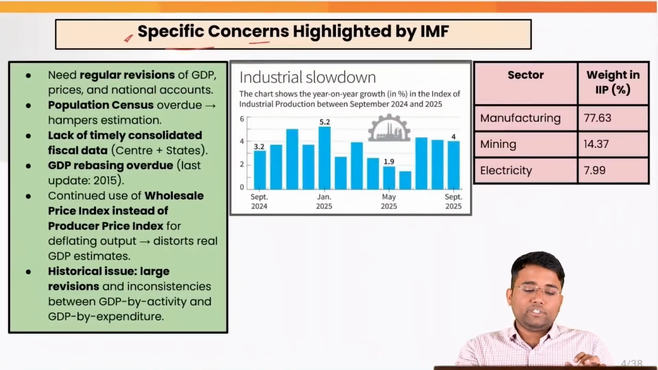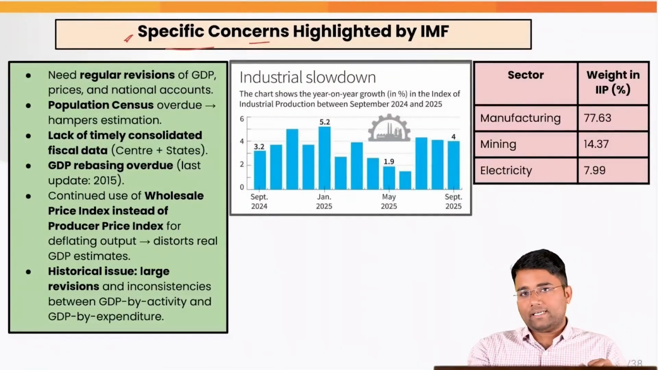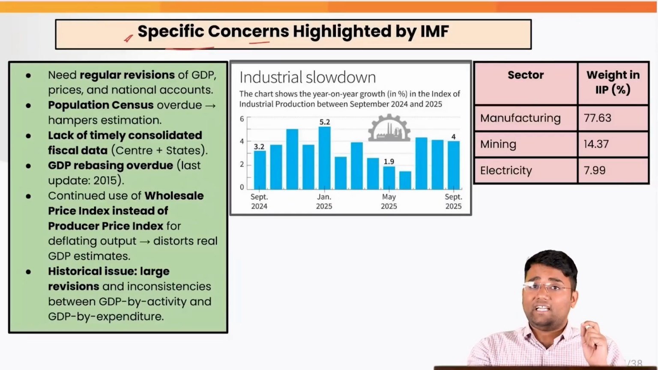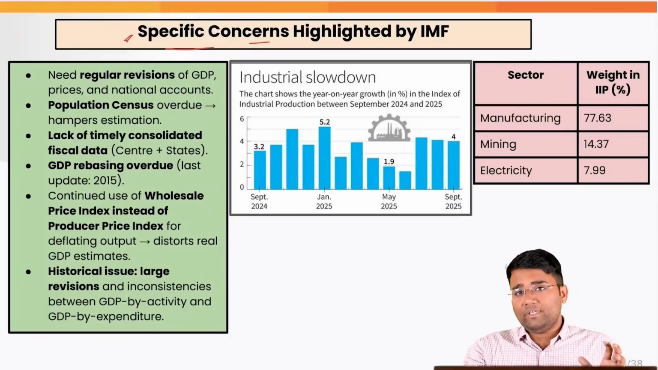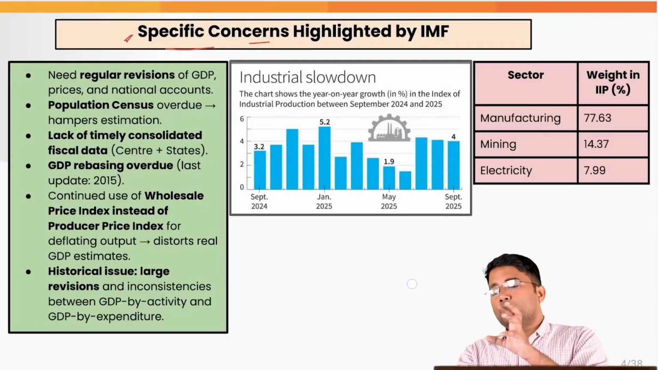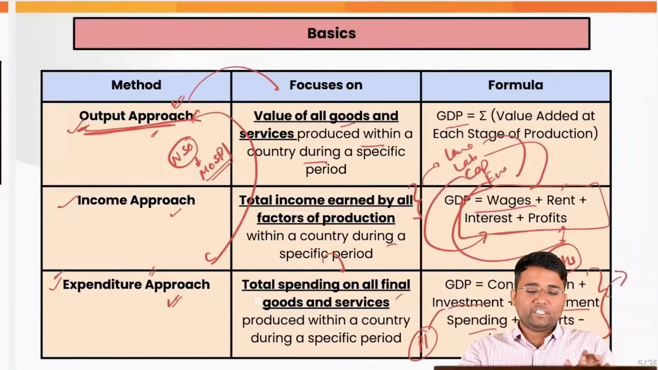Also, there are various other issues, for example, lack of coverage of the informal sector. Then again, to calculate the real GDP and the nominal GDP, the indices that are used are majorly the WPI, wholesale price index, and the CPI. But globally, the more prudent norm is PPI, that is producer price index.